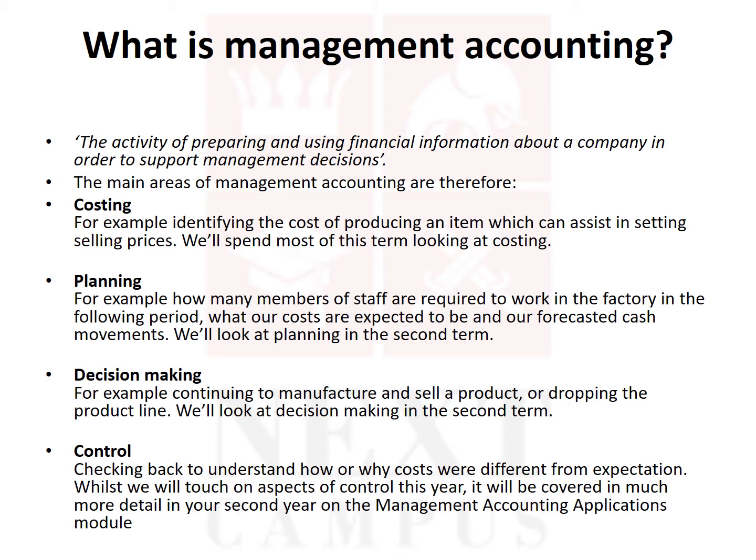That means checking back whether some activity has achieved a particular purpose. So management accounting, that means preparation of financial information for the management to make decisions, helps in different areas such as costing, planning, decision making and control of the business.